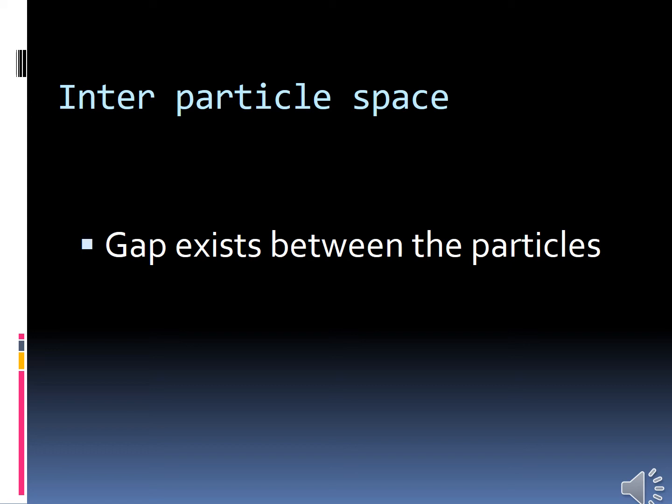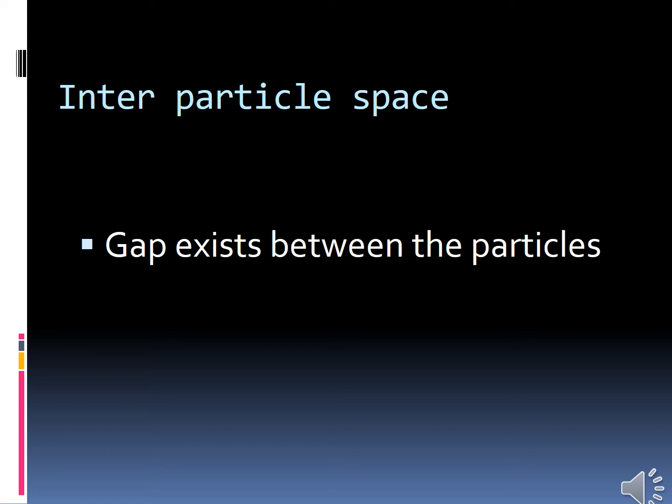The space in the gases will be comparatively large. So simply we are saying the space or gap between the particles is called interparticle spaces.